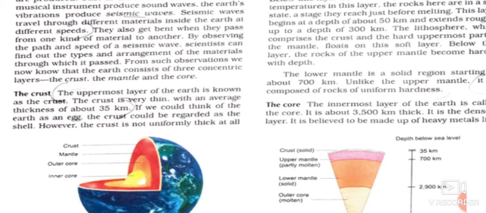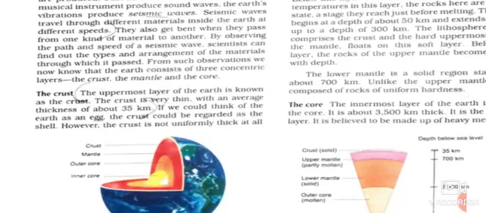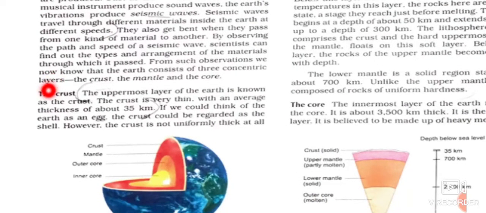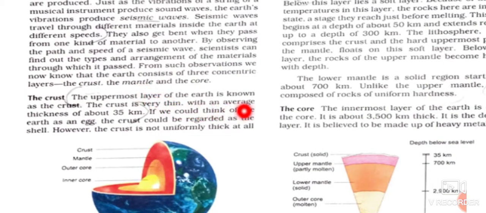Now let us see, children. Our first layer is the crust. The uppermost, solid, thin, outermost layer of the earth is called the crust, and this crust is not uniformly thick. It is thicker under the continents and thinner under the oceans. The crust is a very thin layer with an average thickness of about 35 kilometers.